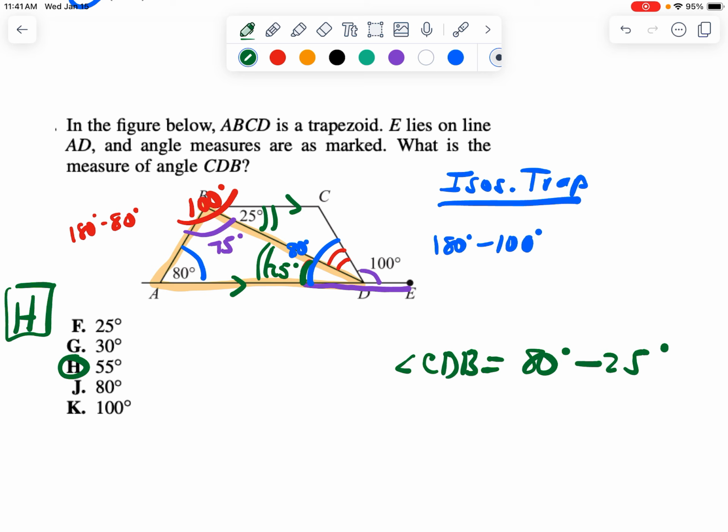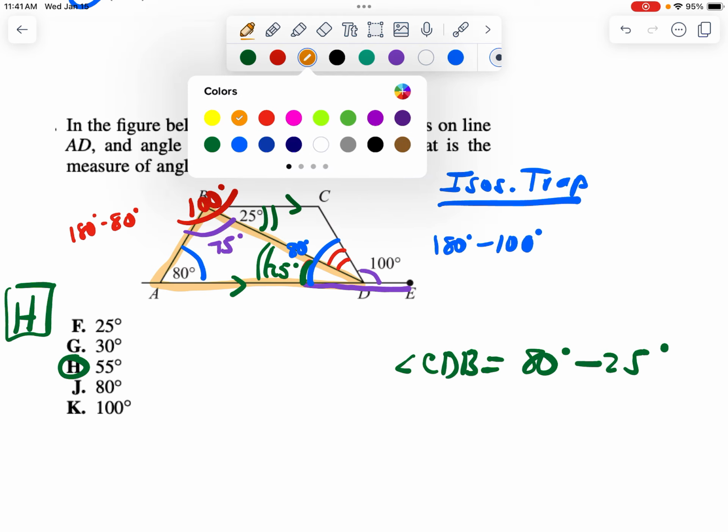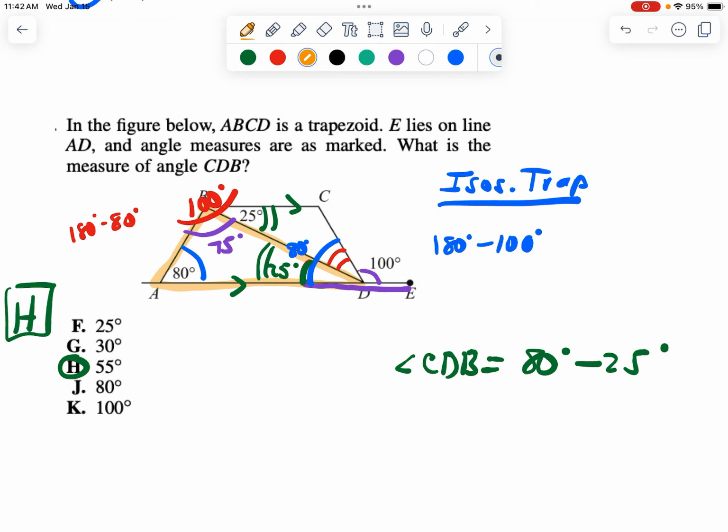What you could have also done is said if this whole thing was 80 degrees, this angle up here must be 100 degrees. So you do 100 plus this 25 and then subtract from 180 and you would get 55 there either way. So there's a lot of good stuff in here. You could look at the triangle sum. You could use the fact that these angles are supplementary. You could use alternate interior angles. There's a lot of ways that you can get the answer of H, 55 degrees.